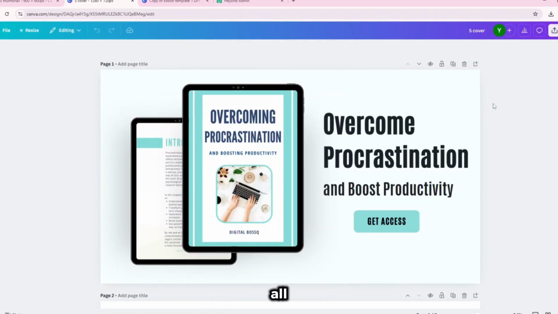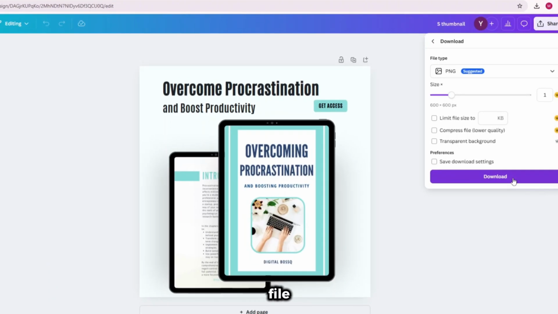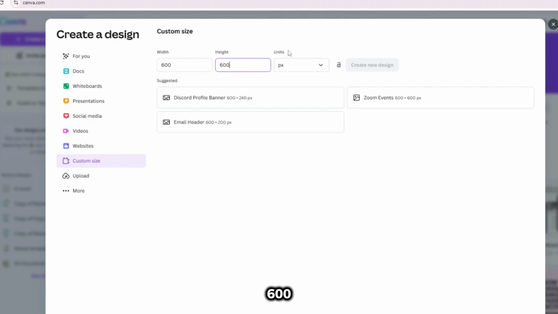And I'm going to copy all that is on the cover and paste it on the thumbnail, then I'll download it as a PNG file. The size for the thumbnail is 600 by 600 pixels.